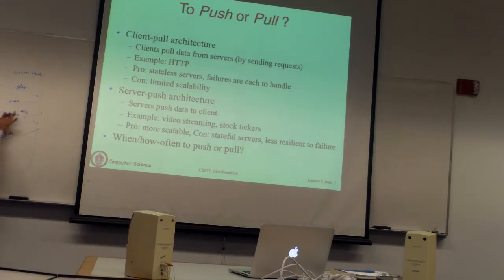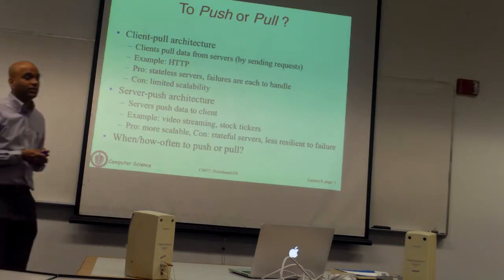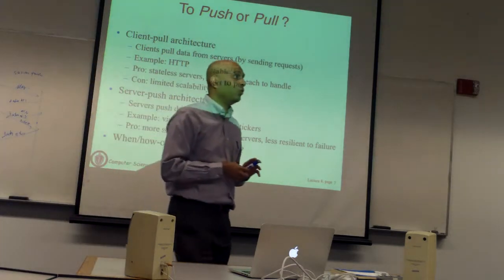Typically what happens in server push is you don't send an ACK. It's the client's job to send what is called a negative acknowledgement, a NAK, saying I did not receive. So the default is, if I'm receiving something, I don't send anything. If you send a negative acknowledgement, that reduces this overhead further. So let's say you get data packet 1, packet 2, and then packet 4 comes. You know there's something missing between 2 and 4, so you can send a NAK saying I didn't get 3, and 3 will be retransmitted. So you can have various schemes to optimize the message overhead.